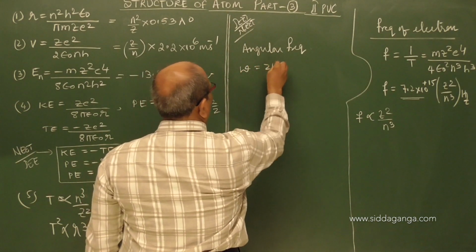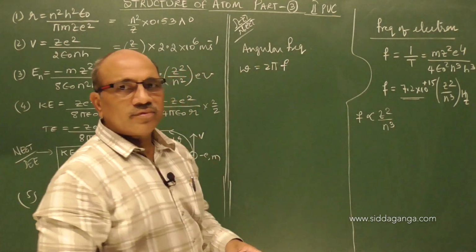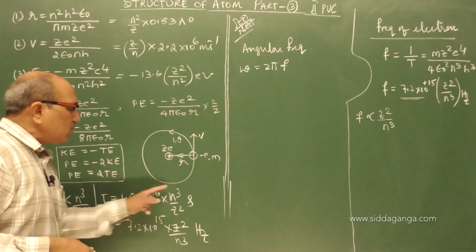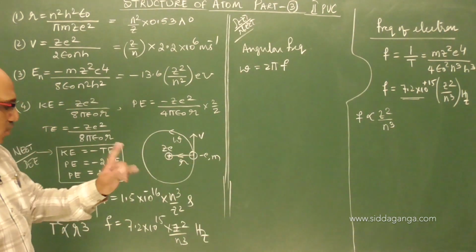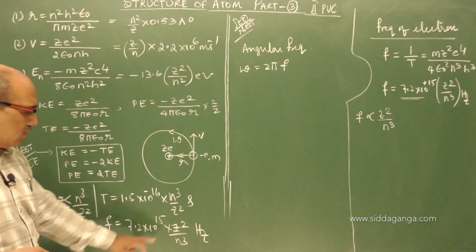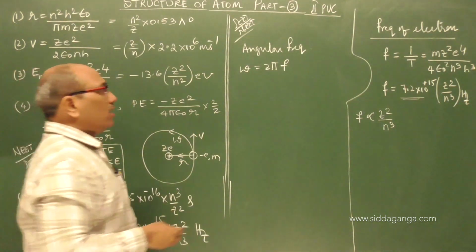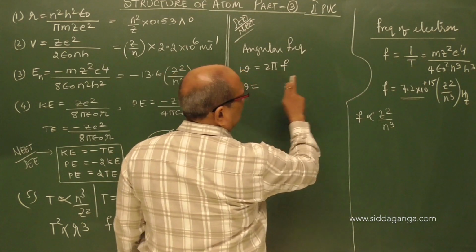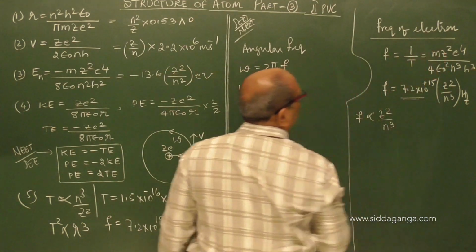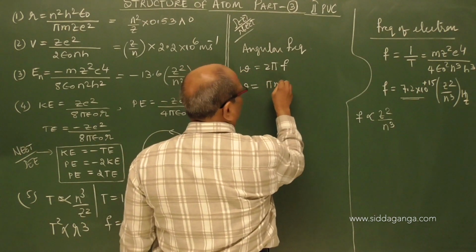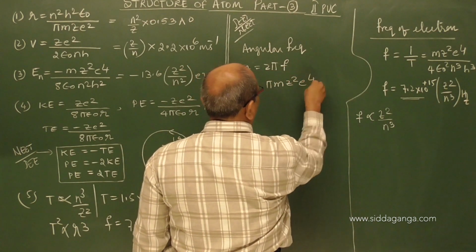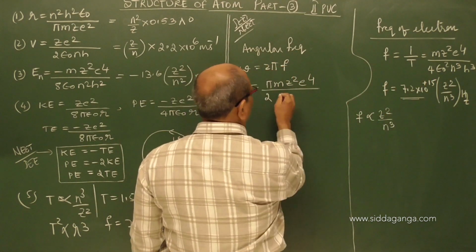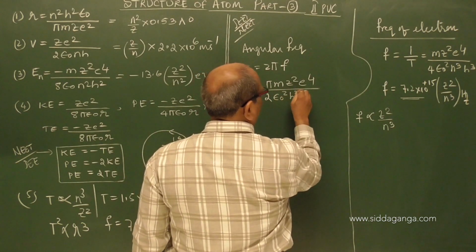Angular frequency is 2 pi f, the angular velocity with which the electron is orbiting around. The important terms are n cube by z square, here z square by n cube. Now 2 pi is added for that. Omega equals, if I add 2 pi, here 2 pi cancels, m z square e to the power of 4 divided by 4 epsilon naught square h cube n cube.